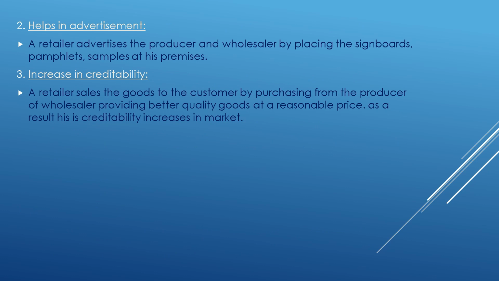Helps in advertisement: a retailer advertises for the producers and wholesaler by placing signboards, pamphlets and samples at his premises. Increase in credibility: a retailer sells goods to the customer purchased from the producer or wholesaler, providing better quality of goods at a reasonable price. As a result, his credibility increases in the market.